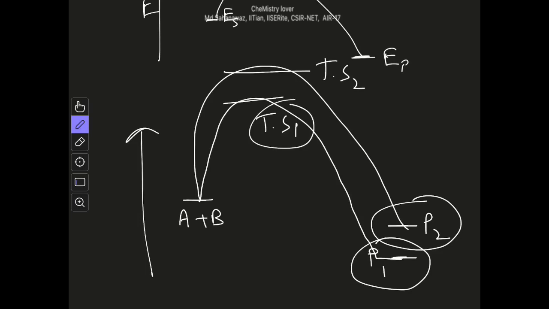So transition state 1 is lower in energy, that means we have to put in less energy to overcome the activation energy barrier compared to the other activation energy barrier, which we can call EA2. This is EA1, this is EA2. So activation energy 2 is higher than activation energy 1, that's why we will get product P1 as the major product. But this is not necessarily always the case.